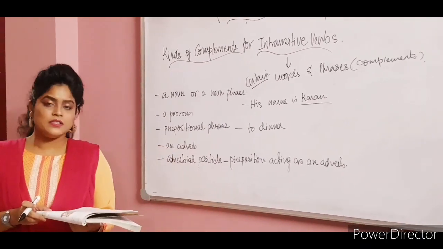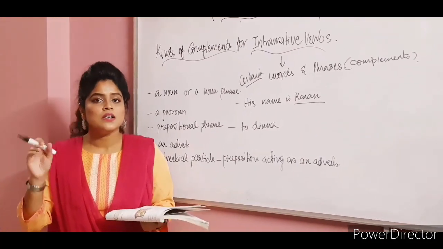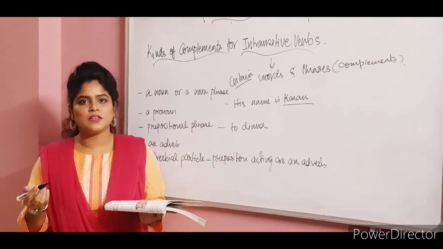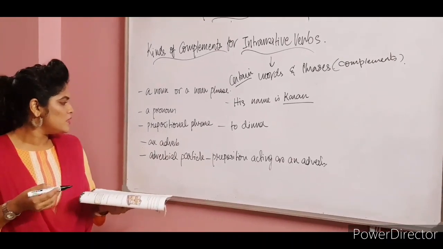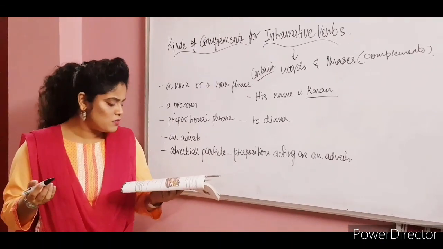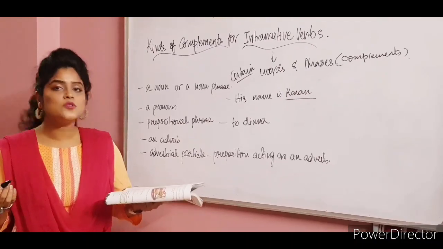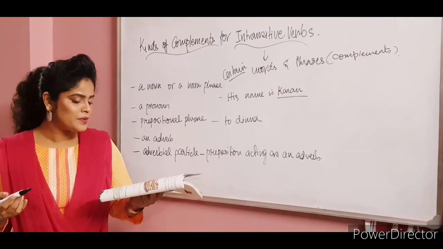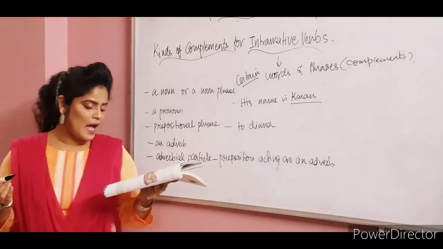For example, "theater closed down," "went past." Down over here is not suggesting any position, it's just something that happened. It is showing some sort of position: it closed down, went past. These are adverbs over here because they are modifying the verbs. So closed down, adverbial particles: a preposition simply acting as an adverb.